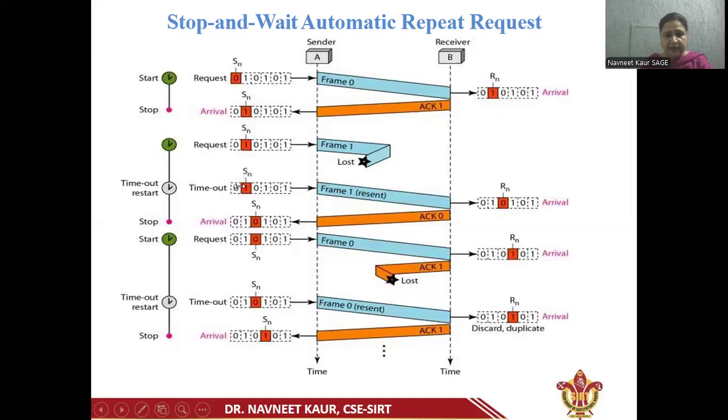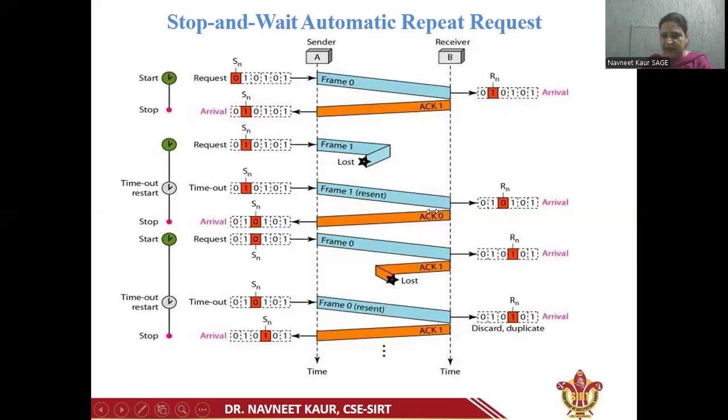When the sender does not receive the acknowledgement after the timeout period, it will retransmit frame number 1 to the receiver and restart the timeout period.